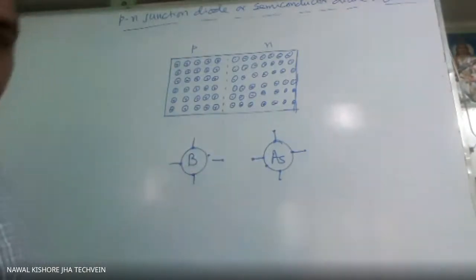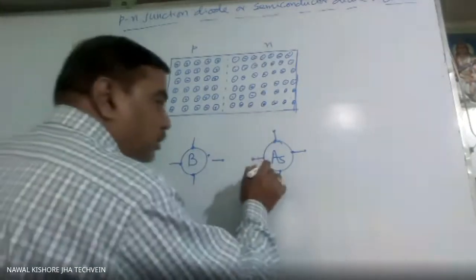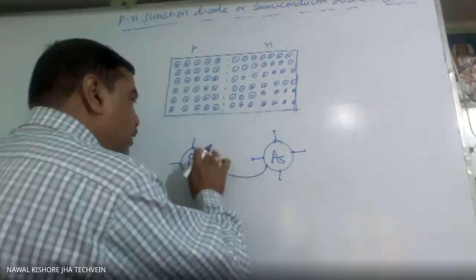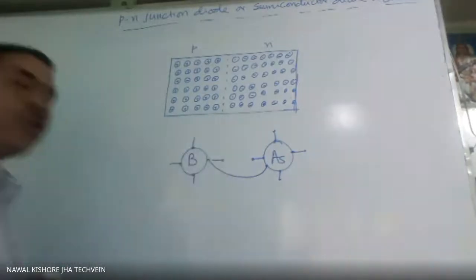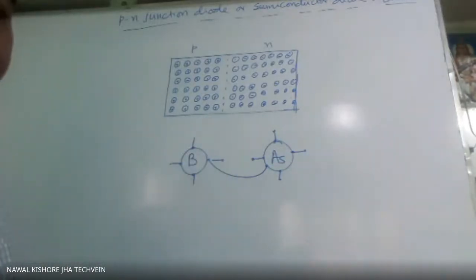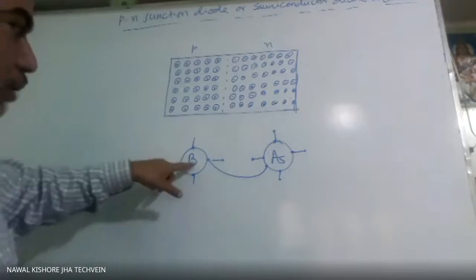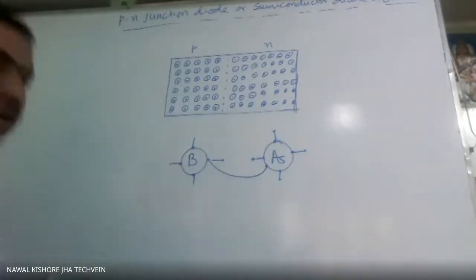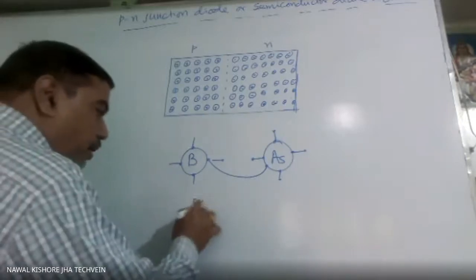Now what will happen? Arsenic loses the electron, and this electron reaches here. The boron has gained one extra electron, so B minus is formed.